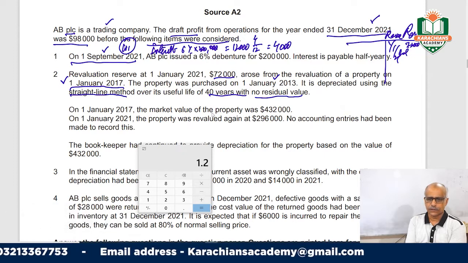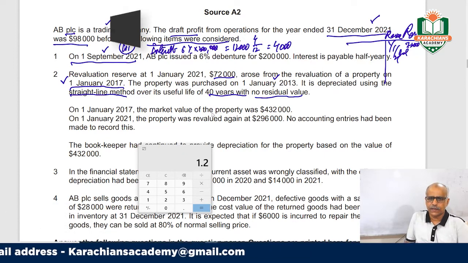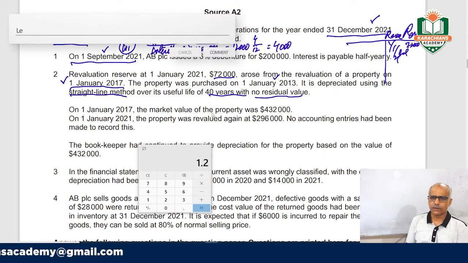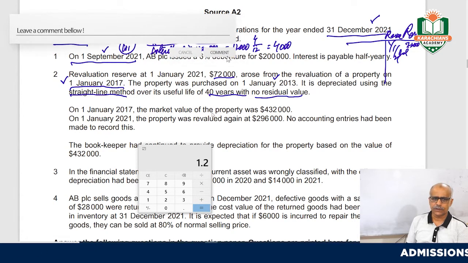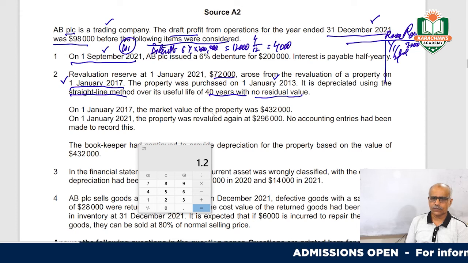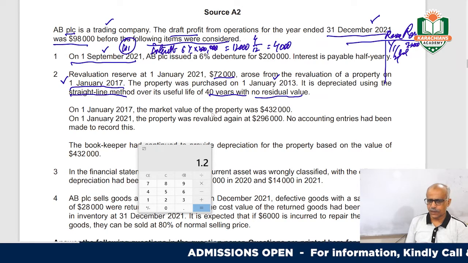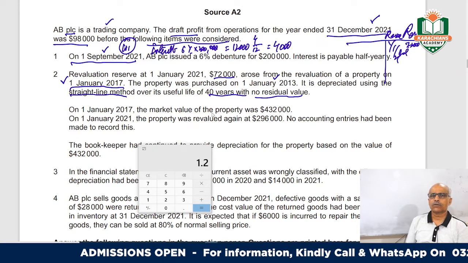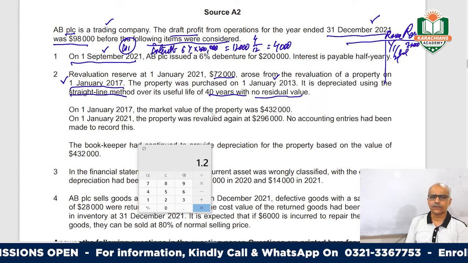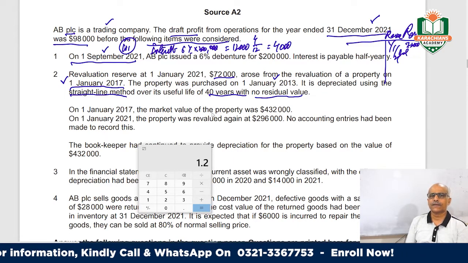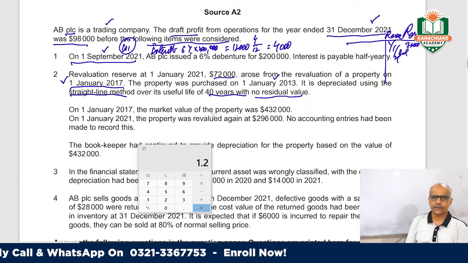So this is one thing. It was revalued, and then depreciated using the revalued balance, right? Out of the 40 years, on 1st January 2017 they now have 36 years remaining, because 4 years have passed.